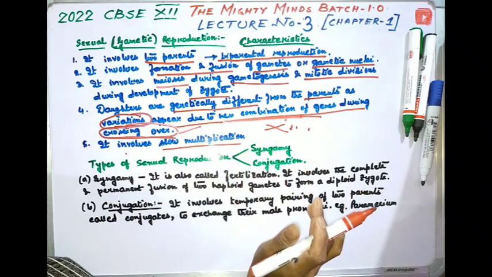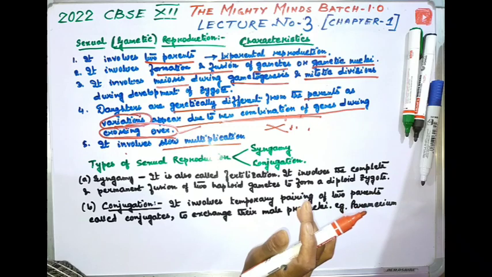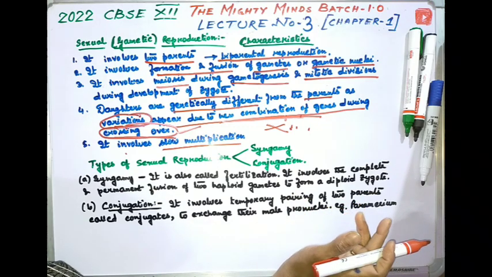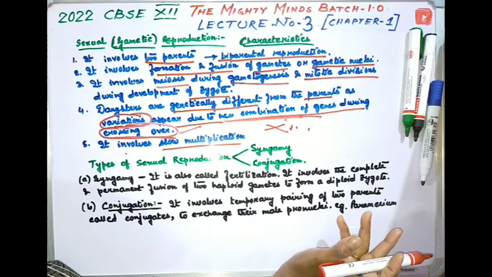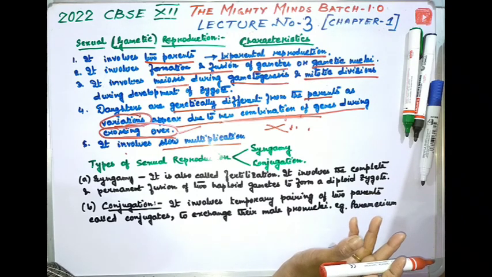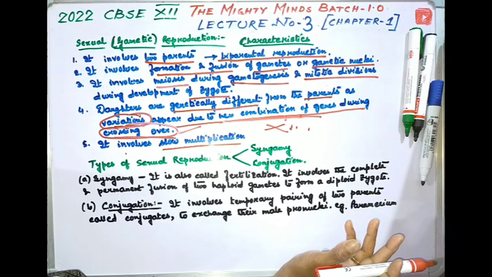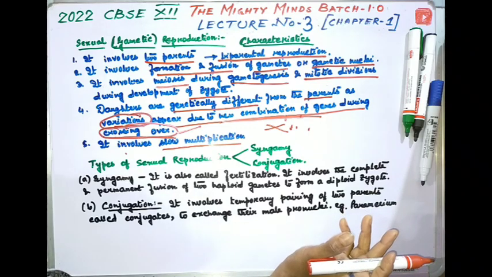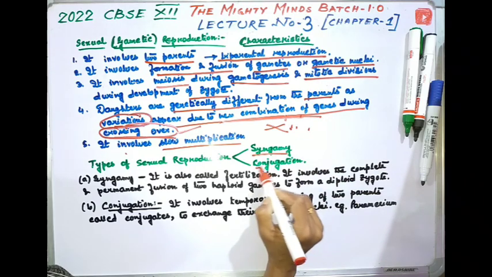There are also some points which I don't think you need here. The unit of reproduction is the haploid gametes. It is found in the higher plants and animals. There are so many examples of it, and it is also called germinal reproduction, as the new organisms are produced from the germinal cells of the parent. So, types of sexual reproduction: syngamy and conjugation.